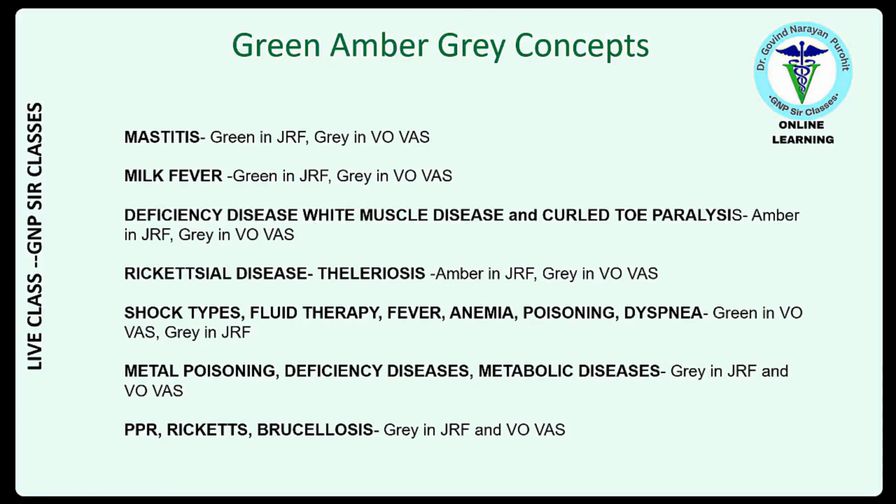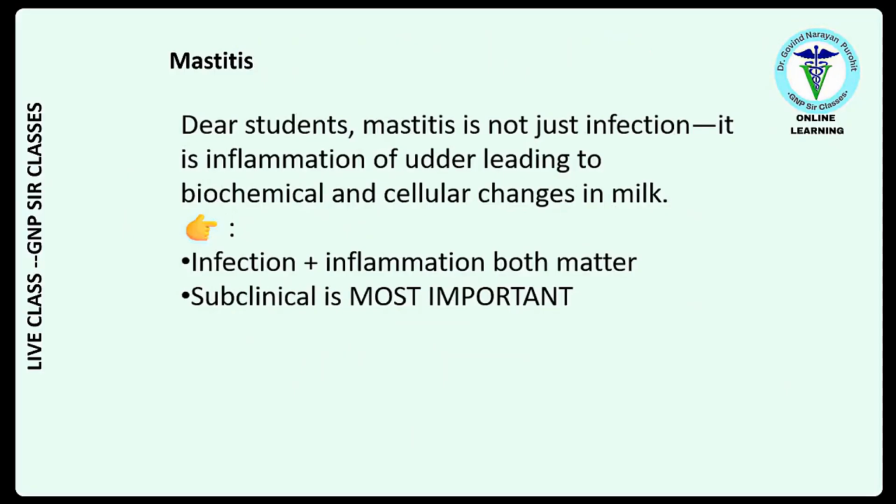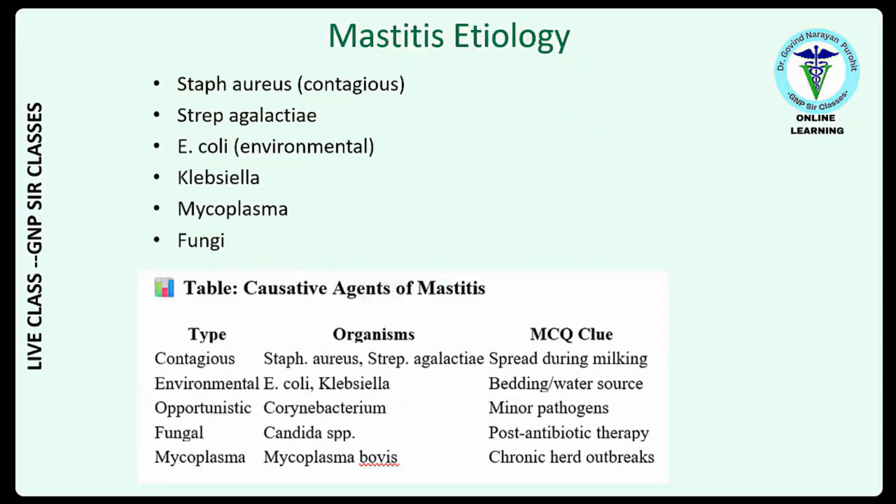So let us start. Now we start with mastitis. Students, mastitis is not just infection. It is inflammation of the udder leading to biochemical and cellular changes in milk. Remember this. And infection plus inflammation both matter. Mastitis has been classified in a number of ways: acute, peracute, clinical, subclinical. But from the MCQ point of view, subclinical is most important, right?